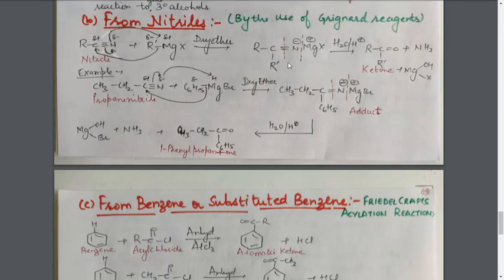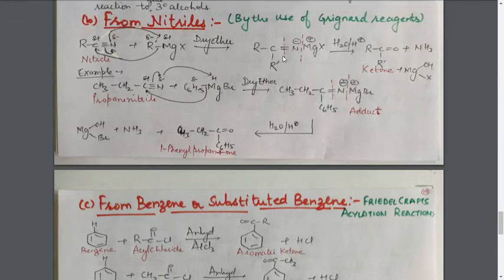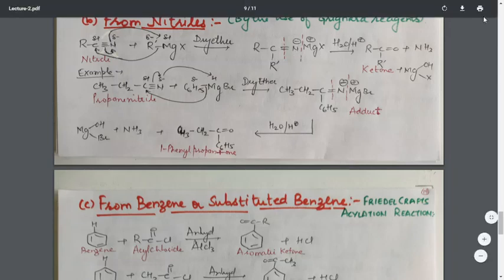So this product is then hydrolyzed by acidified water or dilute acid to give the desired product. Again, we will see how the breaking of bonds takes place. Now we have to break this bond. These two bonds will be broken with the help of water. The water will also undergo breaking of its two bonds. The oxygen will go to this part and hydrogen will go to this part, that is NH2. Similarly, this bond is broken. The OH part will go to this magnesium atom, hydrogen will go to the nitrogen atom, and we will get NH3 and MgOHX. In this way, ketone is formed.